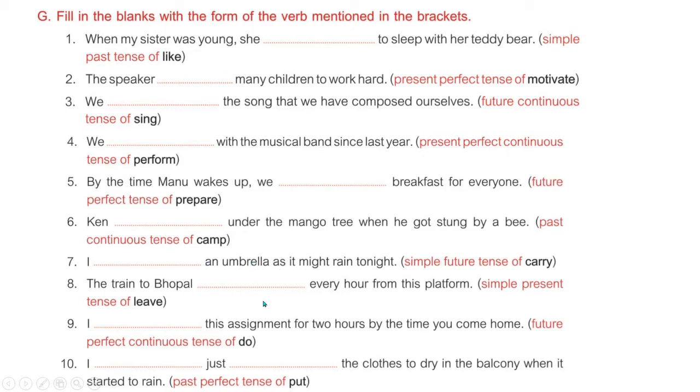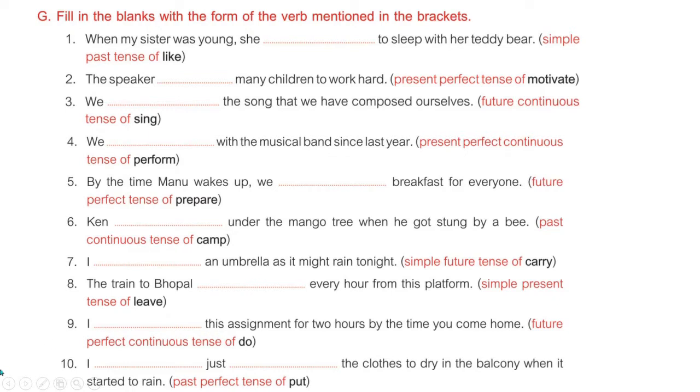The train to Bhopal dash every hour from this platform. Every itself shows the repeated action. So even if it is not given in the bracket, we can just assume that we have to use simple present tense here. So the train to Bhopal leaves. Why leaves? Because with he, she, it we use s or es after the verb. And if here trains plural would have been there, we would have used only V1, leave.